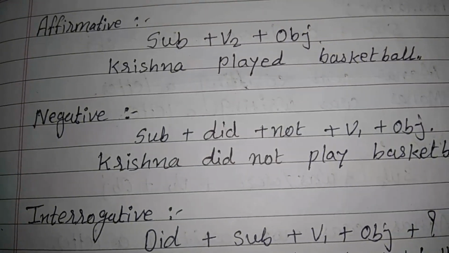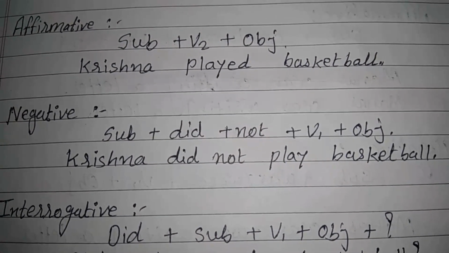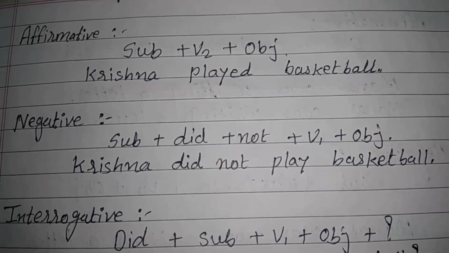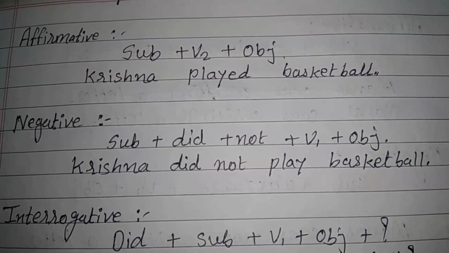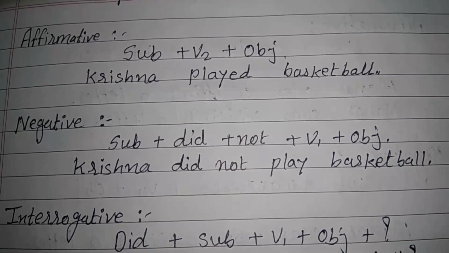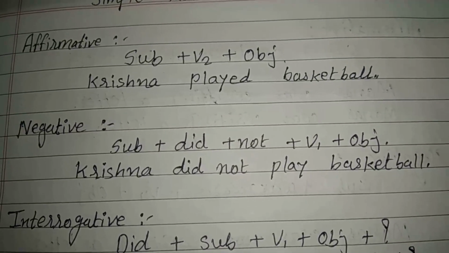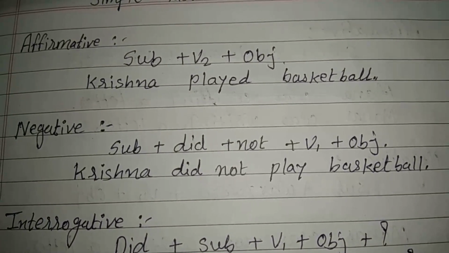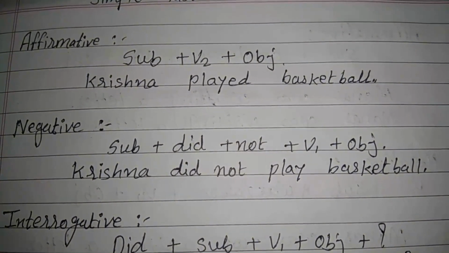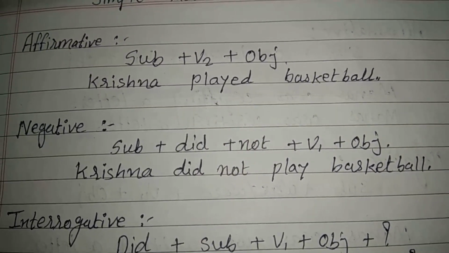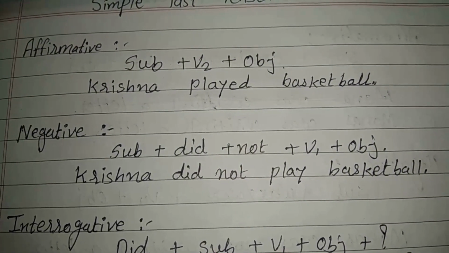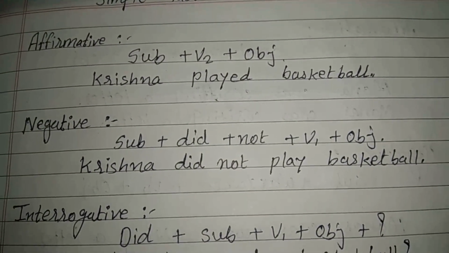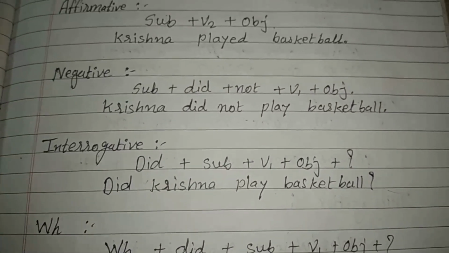In the negative form of the sentence, you have to use the format subject plus did plus not plus verb 1 plus object. In this type of sentence you have to remember that we have already used did, so while using the verb you will use verb form 1, not verb 2, meaning not the past form of the verb. So the example is Krishna did not play basketball. You will not write or speak Krishna did not played basketball. So remember this thing.